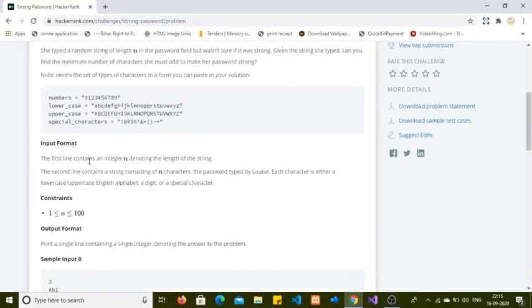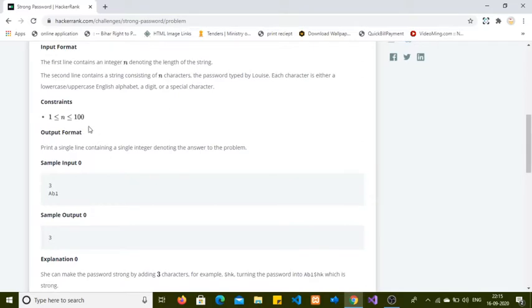The first line contains an integer n denoting the length of the string. The second line contains the string consisting of n characters, the password typed by Louise. Each character is either a lowercase or uppercase English alphabet, a digit, or a special character.